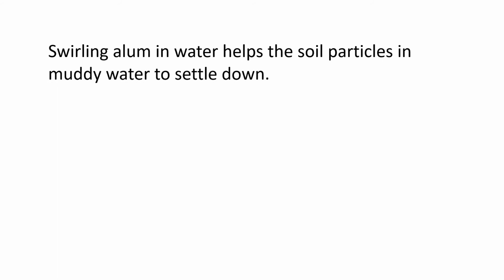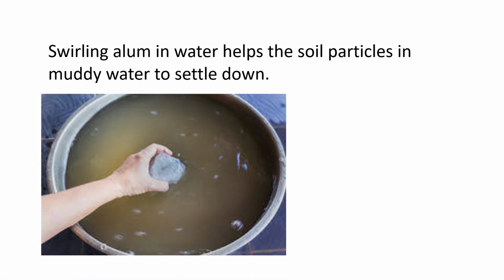Now, swirling alum in water helps the soil particles. I told you what a particle is? Particles are small pieces. So that alum helps soil particles in muddy water to settle down. Look here. This person is putting alum into the muddy water, and we'll swirl it for some time. And I told you alum dissolves in water.